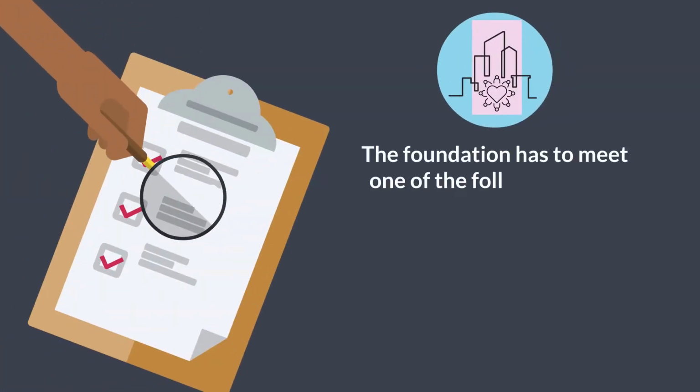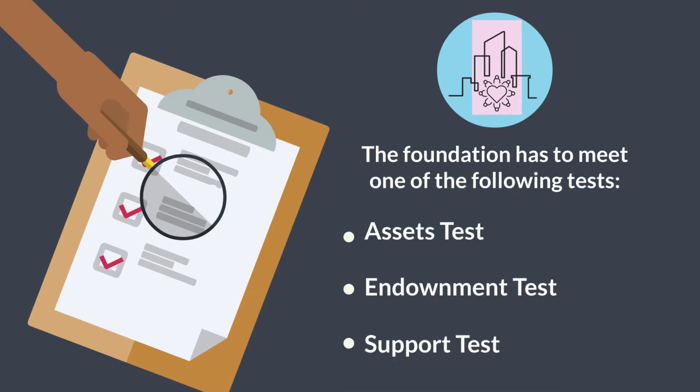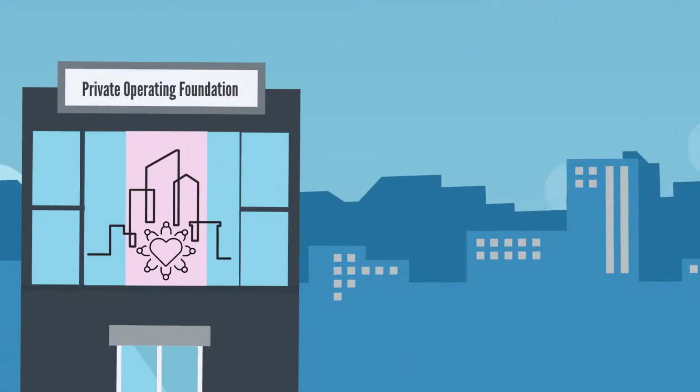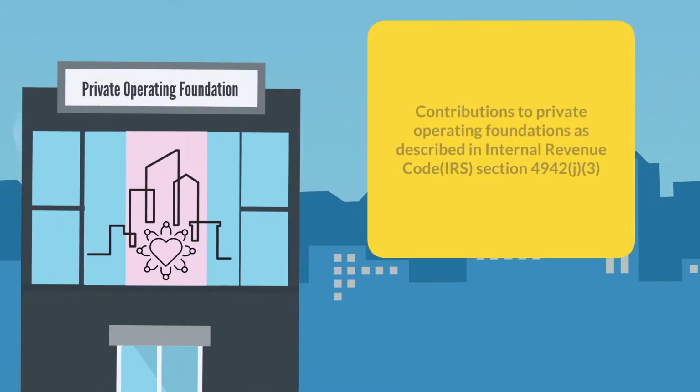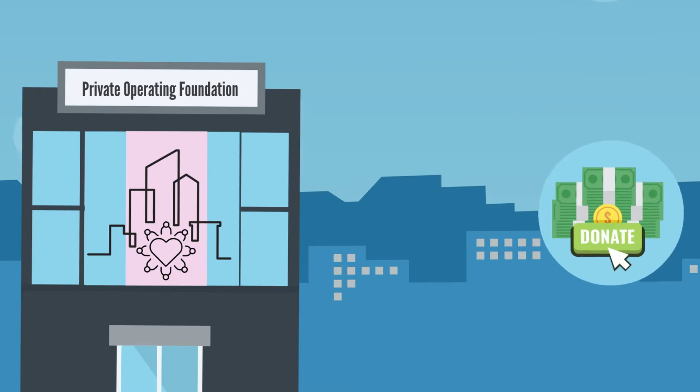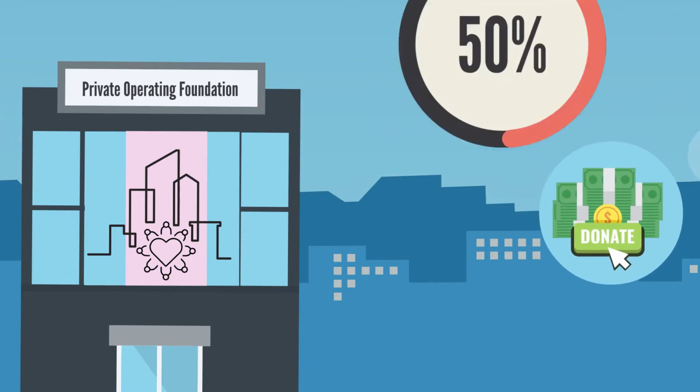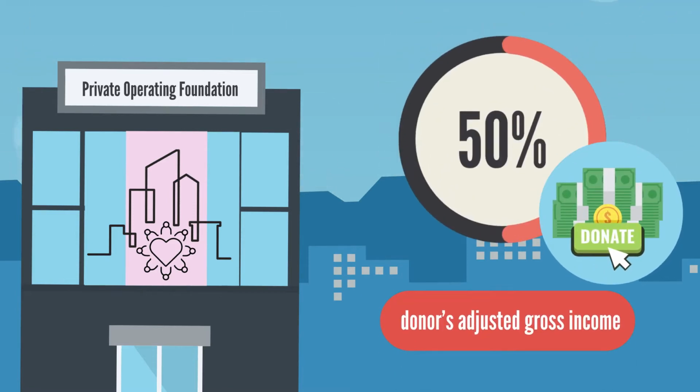On top of that, the foundation has to meet one of the following tests: the assets test, the endowment test, or the support test. Also, contributions to private operating foundations, as described in Internal Revenue Code, IRS, Section 4942(j)(3), are deductible by the donors to the extent of 50% of the donor's adjusted gross income.